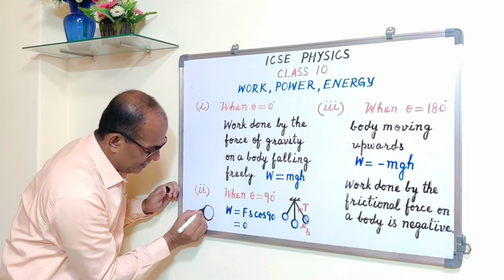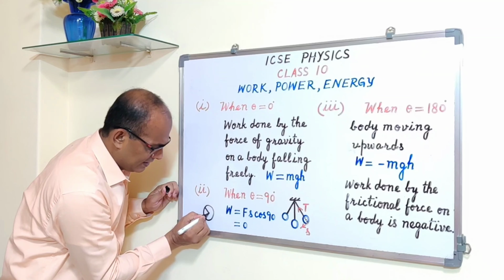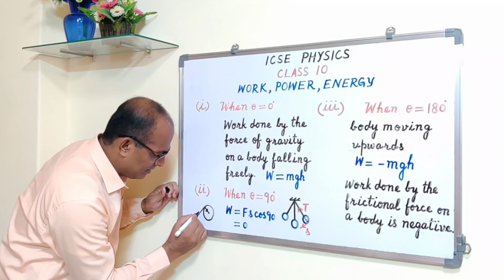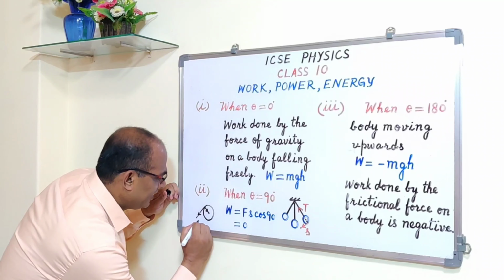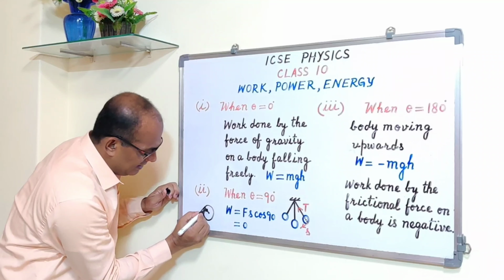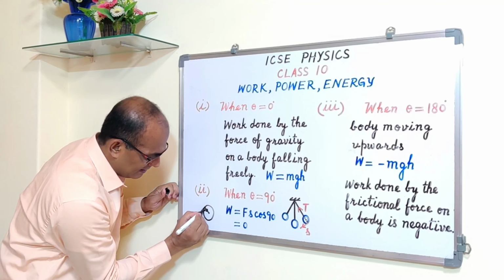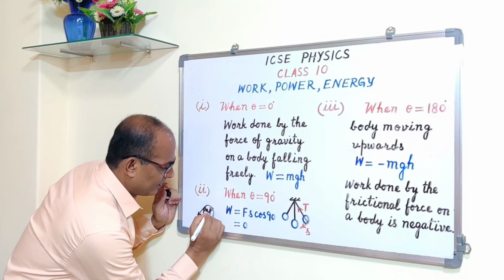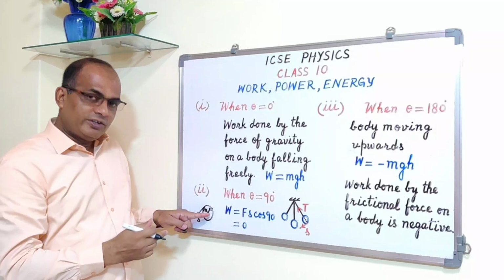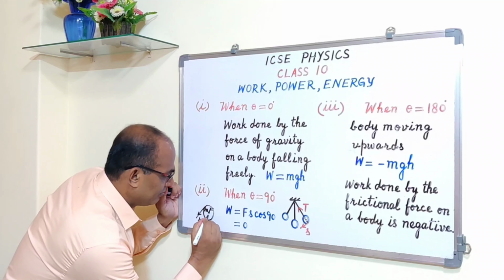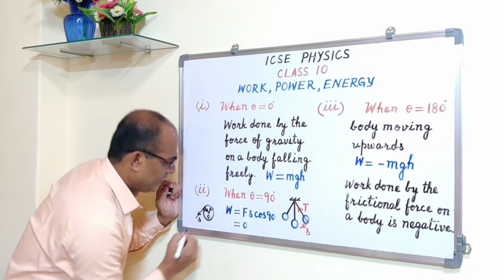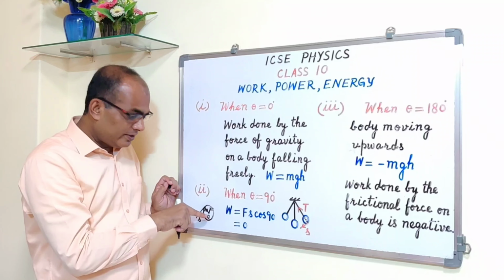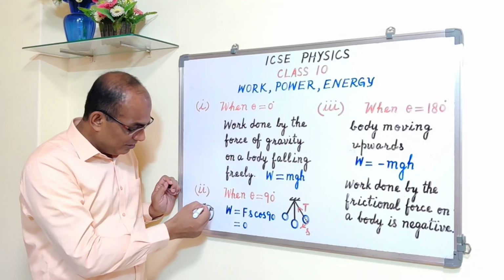Suppose here is the force, it is directed towards the center of the circular path. And displacement is tangential. Again, this angle is 90 degree. This angle is 90 degree. This is F. So the centripetal force is directed towards the center of the circular path. The center is O. The centripetal force is directed towards the center O of the circular path and the displacement is tangential.